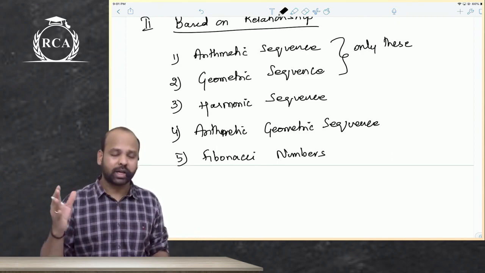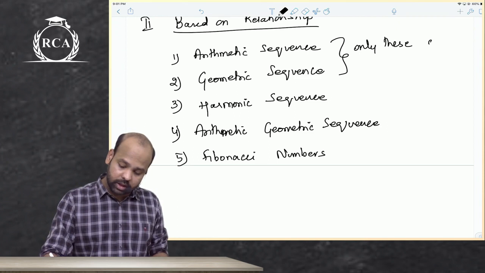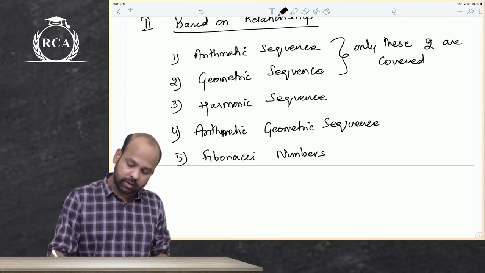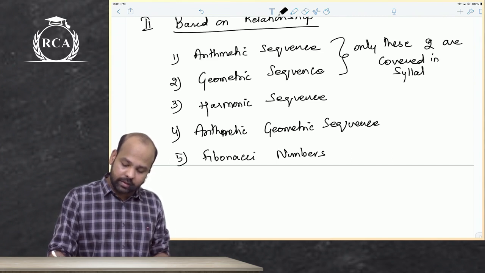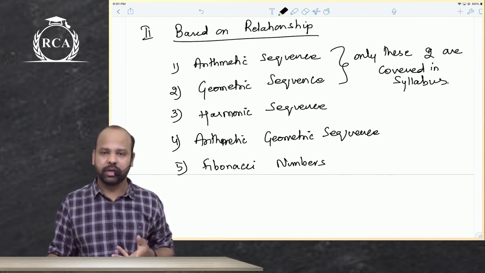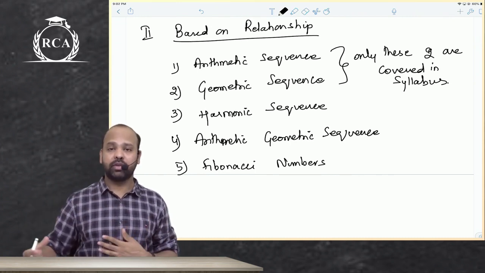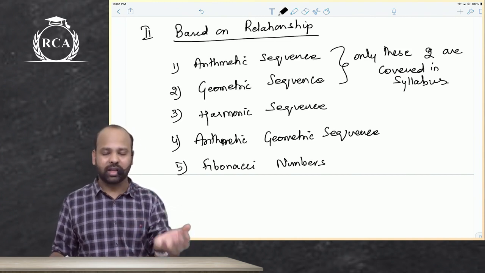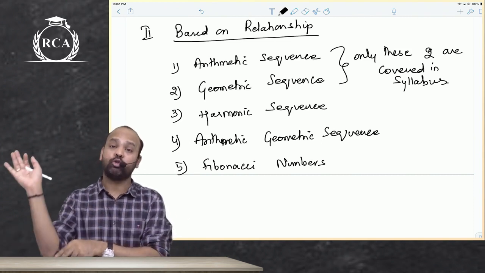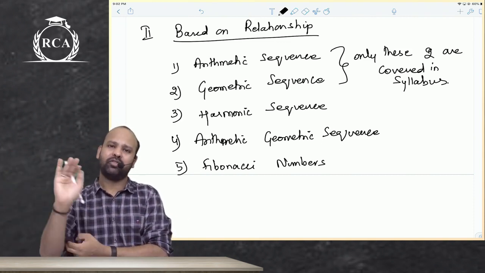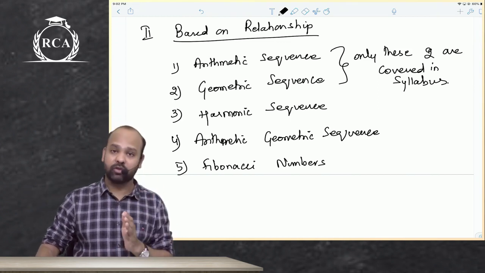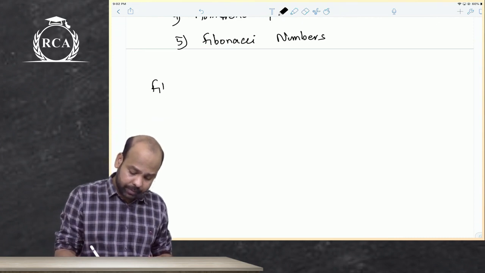I will still tell you what Fibonacci numbers are. Only these two are covered in the syllabus. Again, guys, I am not going to define arithmetic sequence and geometric sequence now. I will do that after 30 minutes. Once we finish the meaning of the term series also, then I will start arithmetic sequence and series. After we finish arithmetic sequence and series, I will come to geometric sequence and series also. Okay, please do not worry about it. Okay, sir, understood, these are the types of sequences that we have based on relationship. For our understanding better,